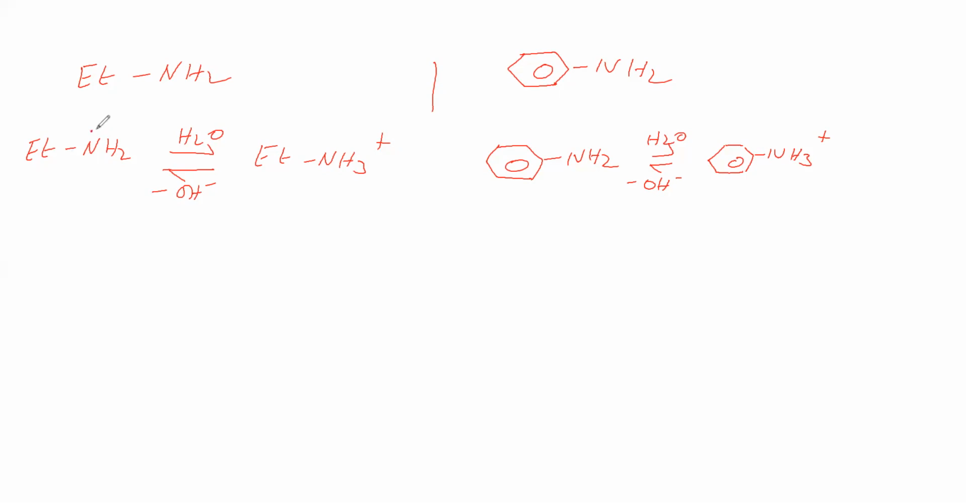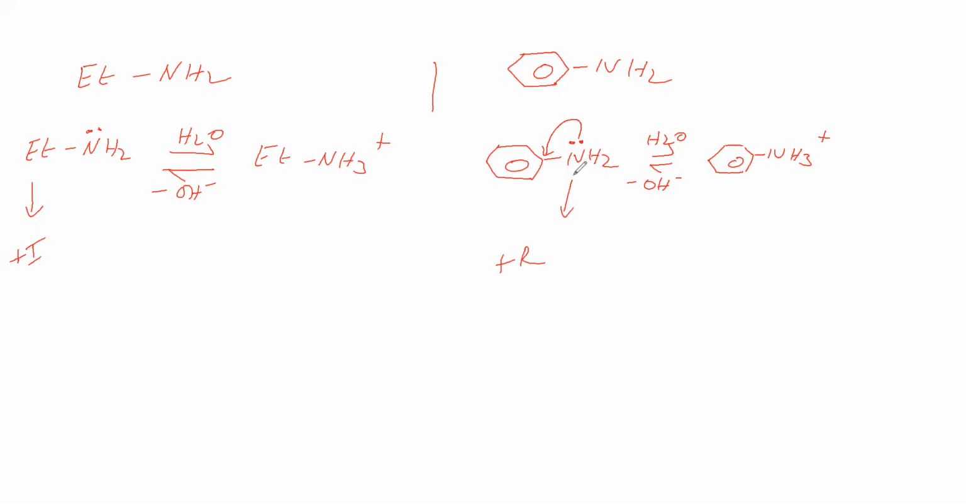Here nitrogen is having lone pair, therefore it is base. Here also nitrogen is having lone pair, therefore it is base. This ethyl group shows plus I effect. Due to plus I effect, lone pair density on nitrogen is high. Now in this one, this lone pair is going for resonance with this phenyl ring. Because of that, here lone pair density will become low because of plus R effect.